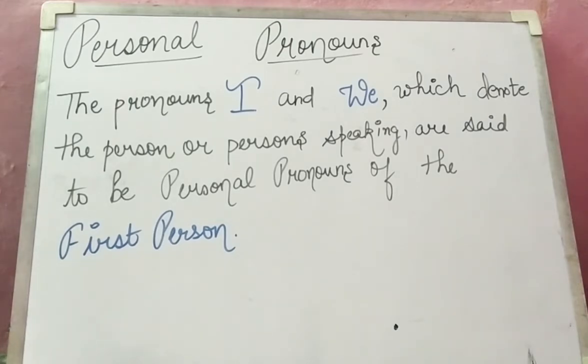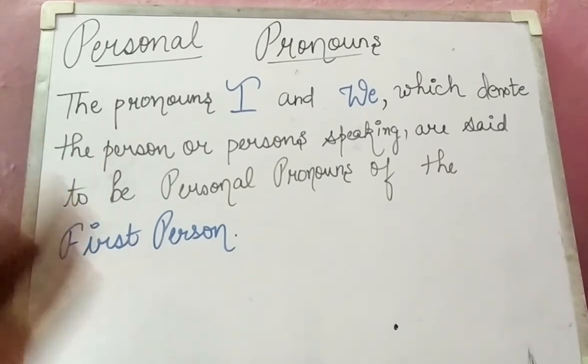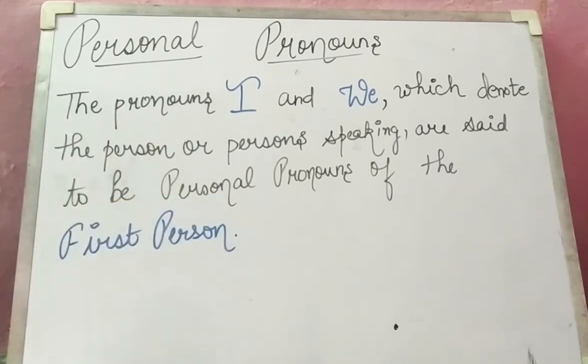So the next is the pronoun you, which denotes the person spoken to. Who am I talking to, whom am I speaking with, like I am speaking to you, so spoken to. Okay, let me make changes, then I will tell you that.